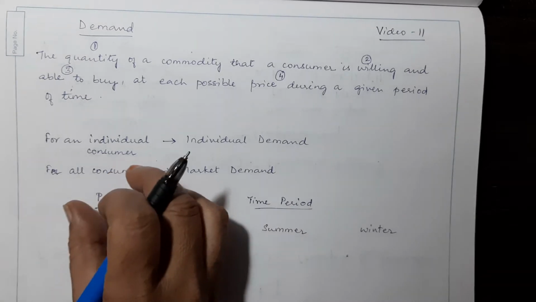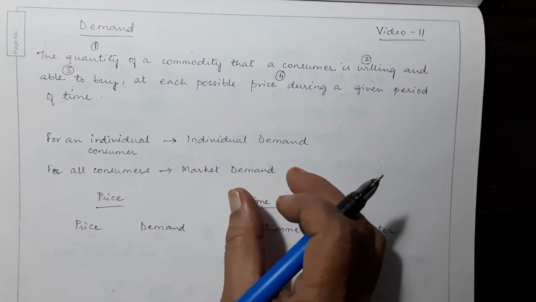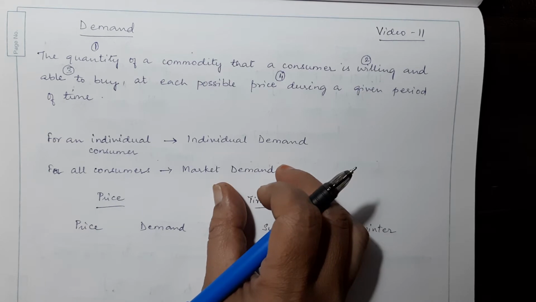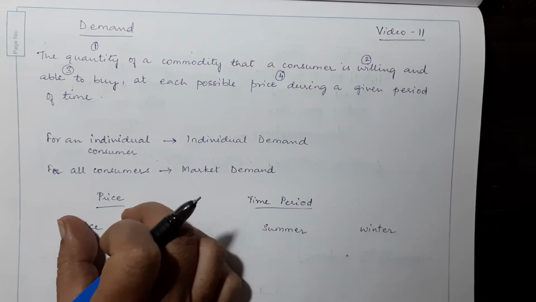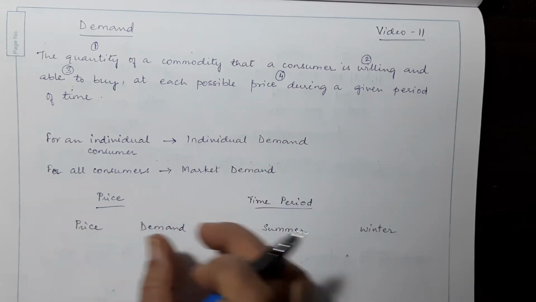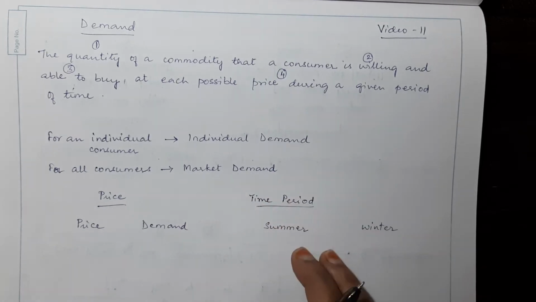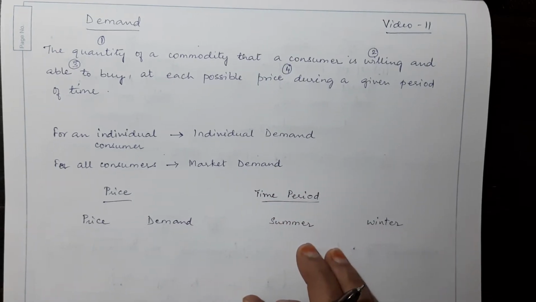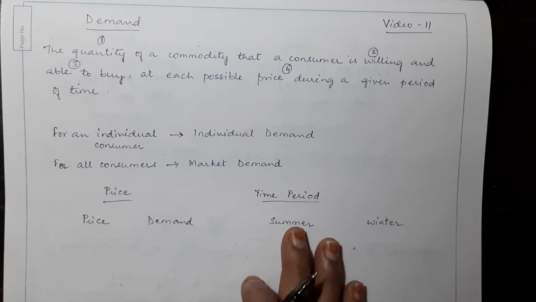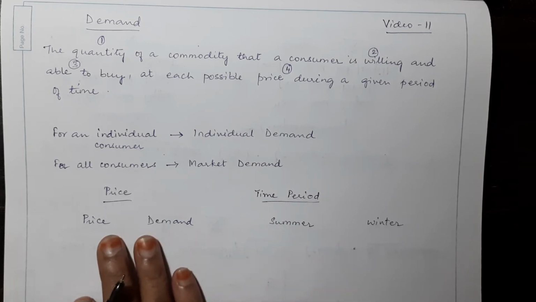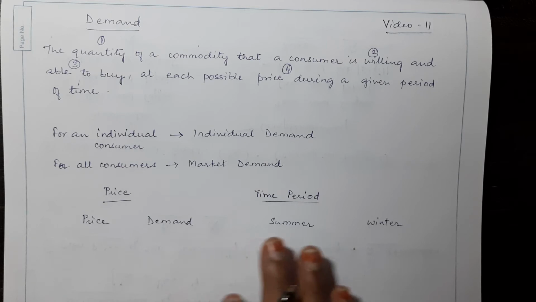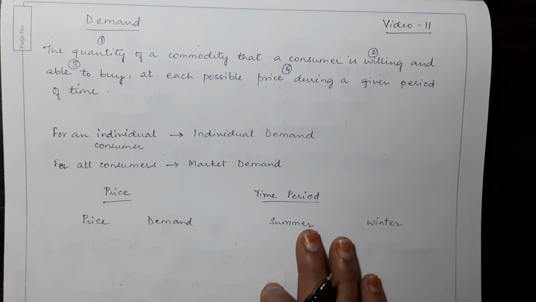Now, for an individual consumer, it will be called the individual demand. And for all consumers in an economy, it would be called the market demand. Let's try to understand the relationship between price and demand and the time period of its consumption.